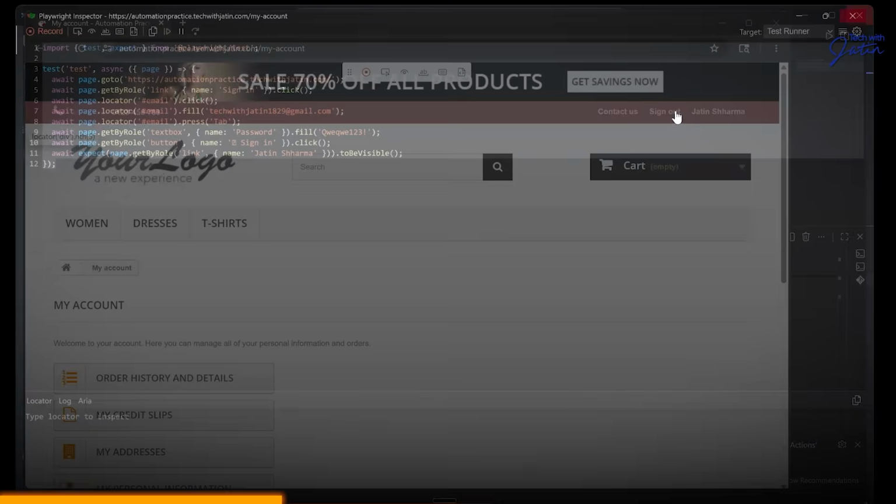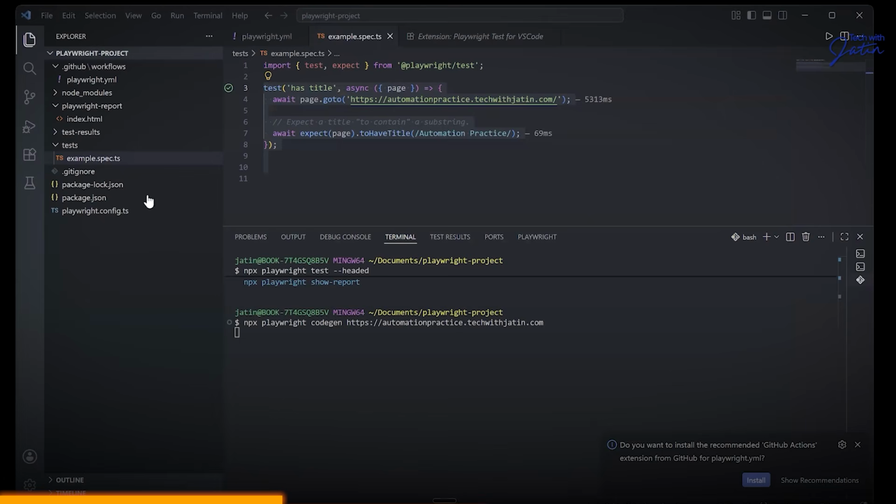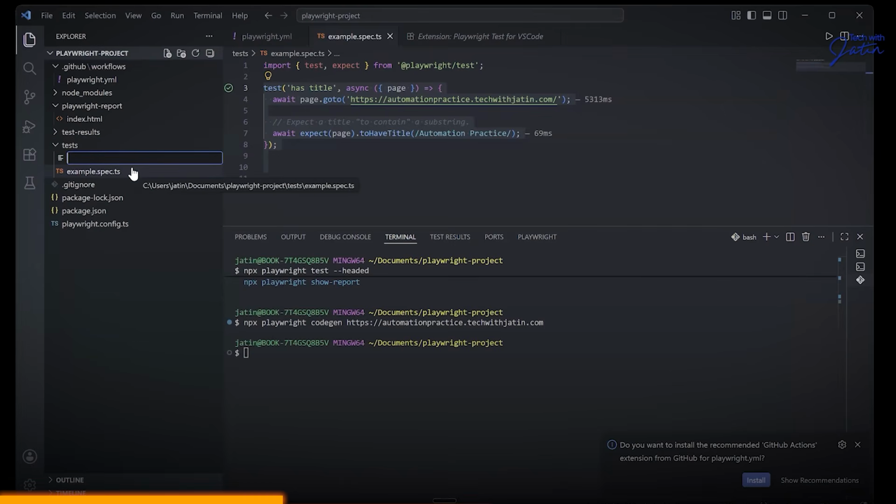I'm going to close this. I'm going to go back to my test folder. Right click over here. I'm going to create a new file. And I'm going to call this particular test login.spec.ts. Now, this particular name is important. Whenever you are creating any test file, you will be giving the name .spec.ts. This is not going to change.